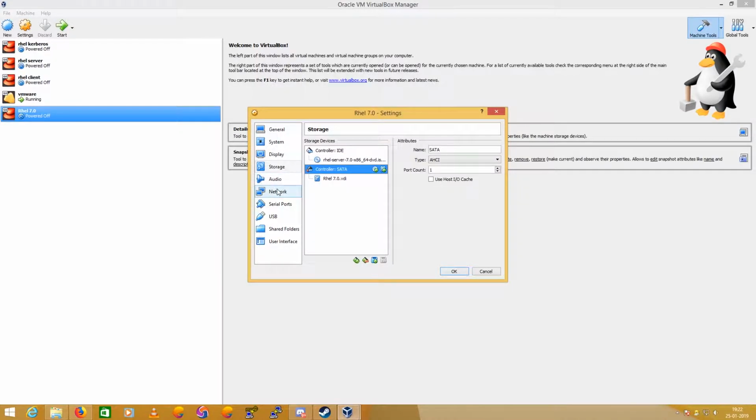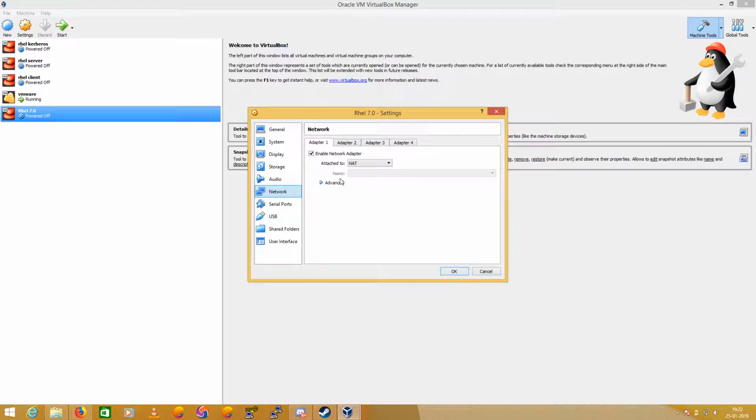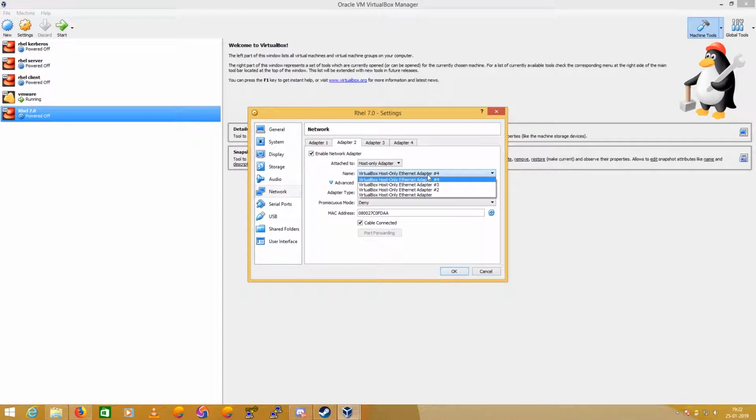So that's it. And next we're going to go to network. So I'm going to keep it NAT. If you want to PuTTY into your VM from outside the VirtualBox, you can enable a second adapter and give it as a host only adapter. So I have a couple of adapters here, so I'm going to select this one.